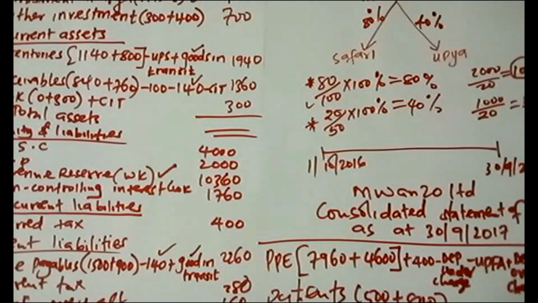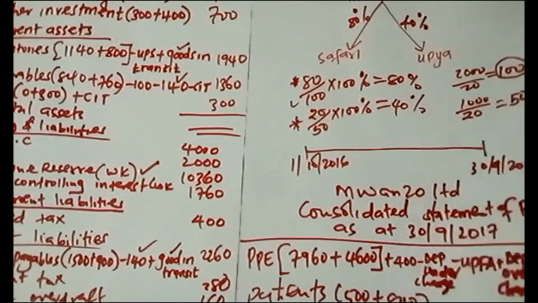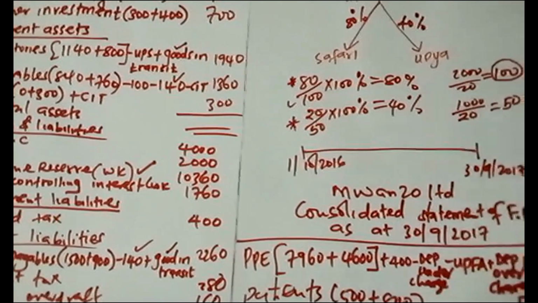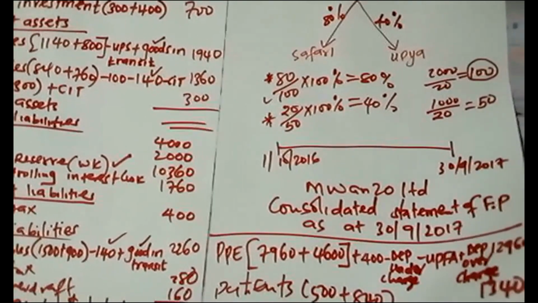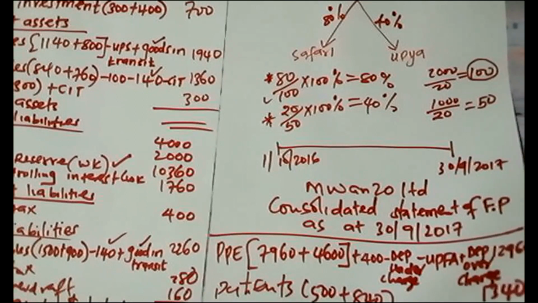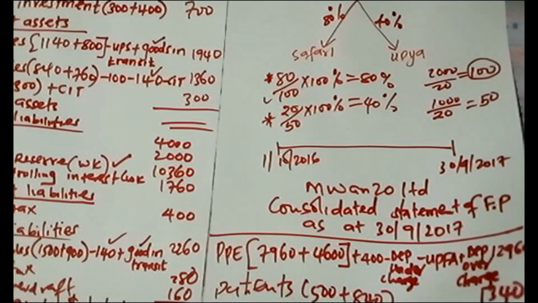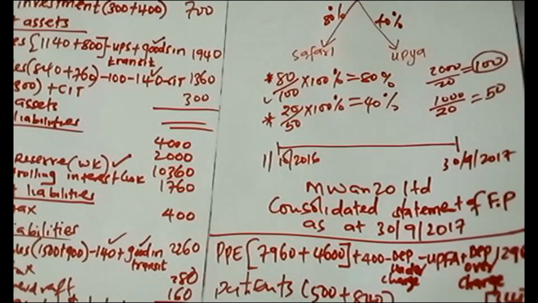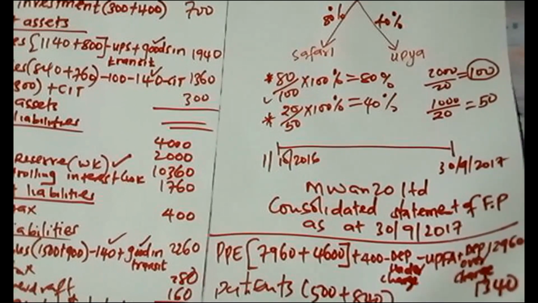So let's check if our equation is balancing. PP, the balance on this side, was 12,960, and the patent is 1340. So you start there: 12,960 plus 1340.